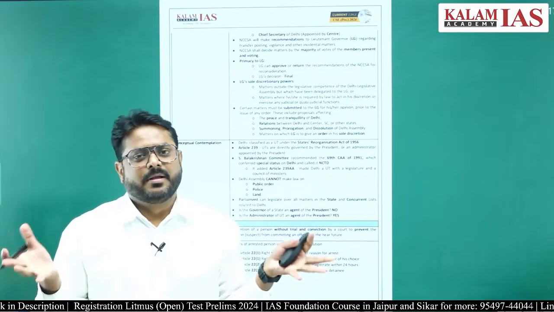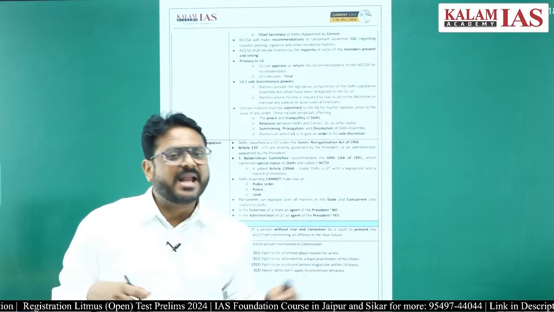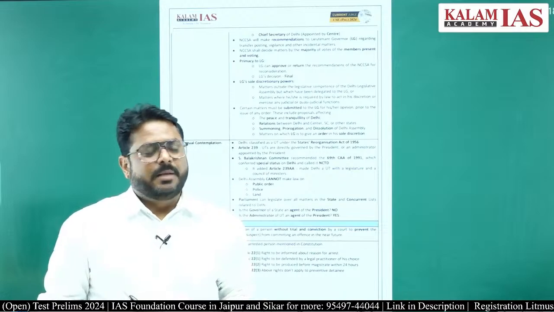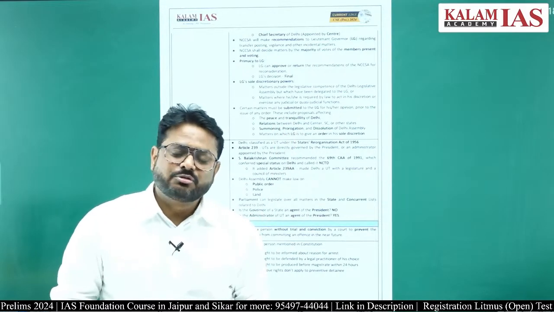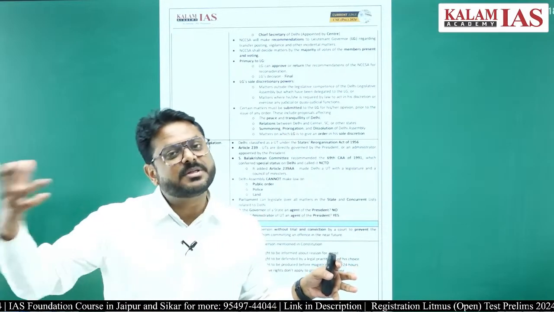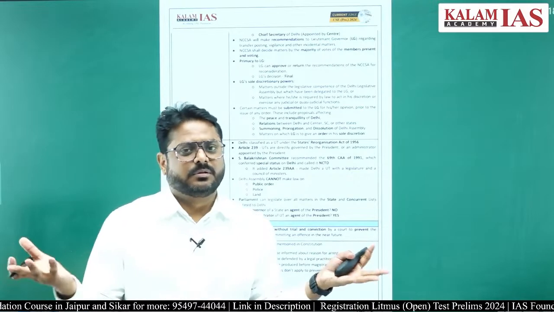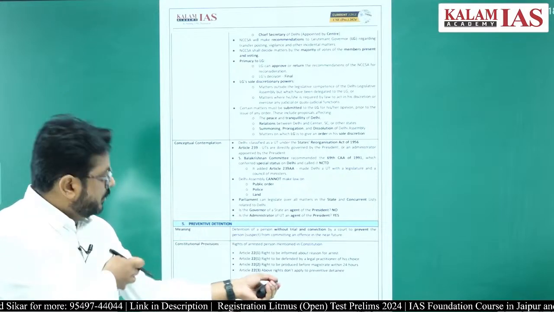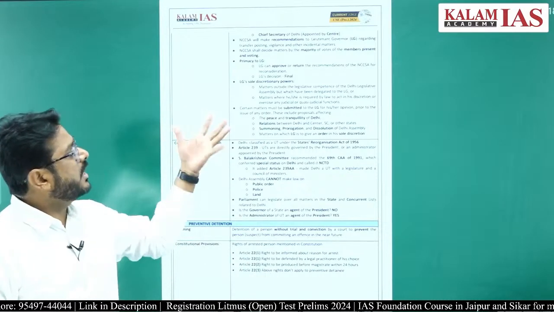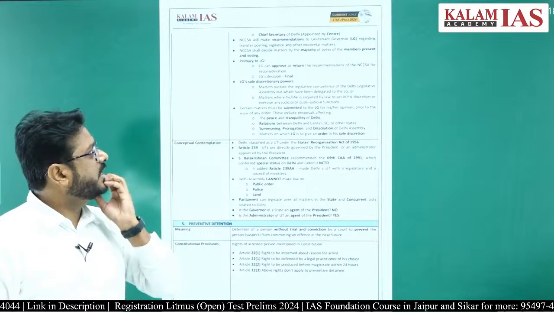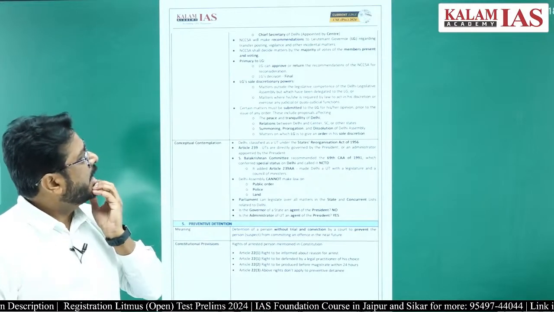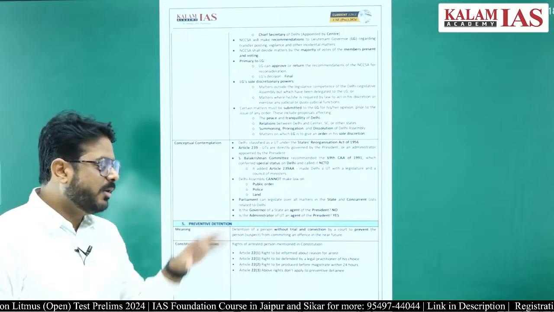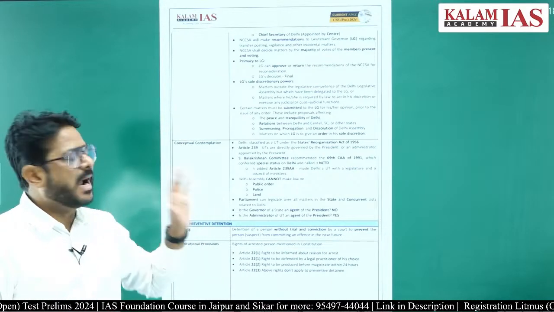So, this is an issue which is being highlighted by the Chief Minister of Delhi continuously, right, because if the two persons appointed by the centre accept anything, even if the Chief Minister of Delhi is in opposition, that thing will be taken up, right. So, primacy should be given to the Lieutenant Governor, because the Lieutenant Governor is the ultimate authority in this case. He can approve or return the recommendation of the NCCSA for reconsideration, and whatever decision is taken by the Lieutenant Governor will be final, right.